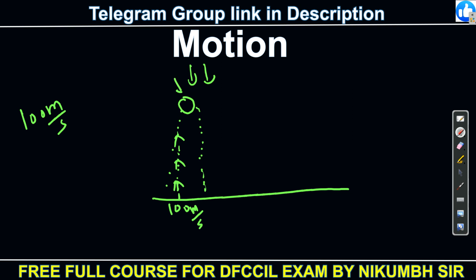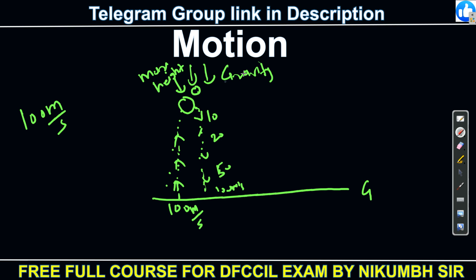Then here is the maximum height at which the ball is present, right? And here the speed is now 0, and again from this position the ball is going down. Obviously gravity now supports the speed of the ball, so the speed of the ball is 0, then 10 meter per second, then 20 meter per second, like this, then 50, and then 100. And it will bounce on the ground. This is due to acceleration due to gravity. We call it acceleration due to gravity. So gravity also plays a very important role in acceleration. So these are the things we should remember.